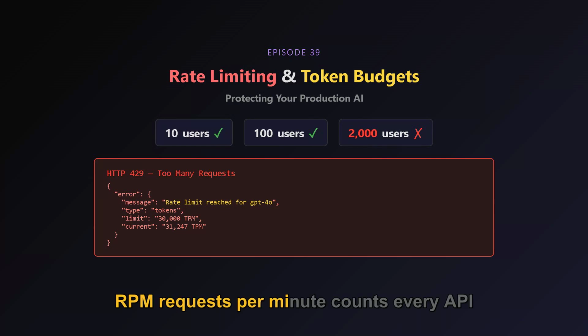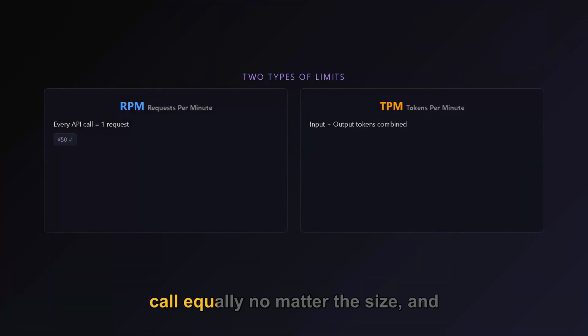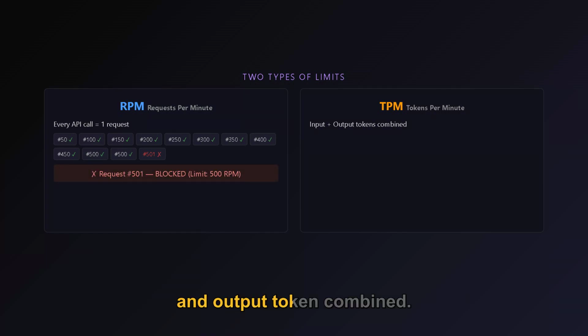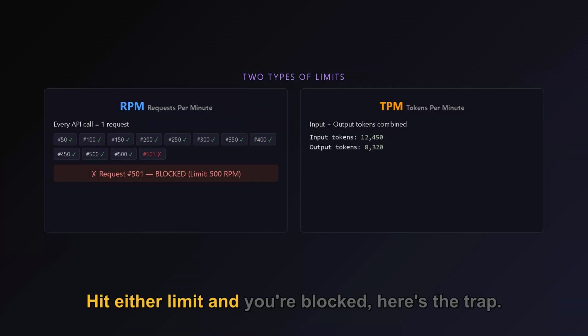RPM, requests per minute, counts every API call equally, no matter the size. And TPM, tokens per minute, counts every input and output token combined. Hit either limit and you're blocked.